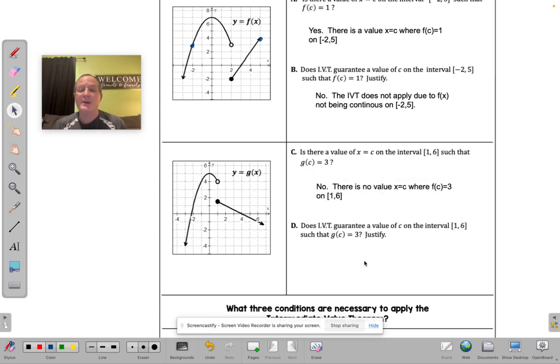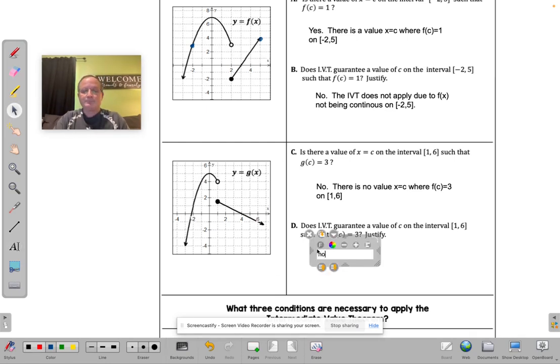Now, did the intermediate value theorem hold? No, not because of continuity this time. Up here was a lack of continuity. Now it's the fact that 3, f of c equals 3, is not in between f of 1 and f of 6. So I wasn't guaranteed for that to happen, and it did not. It could take off from here and go up and then come down, but it was just a linear segment there, and so it didn't. It wasn't guaranteed to happen anyway.